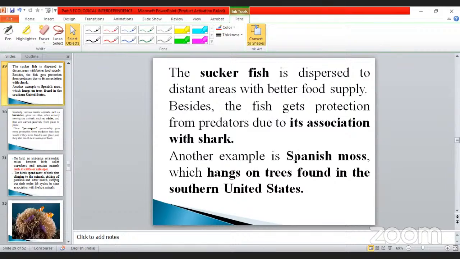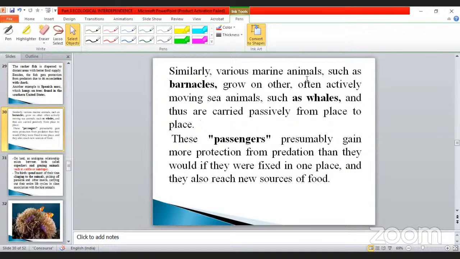Okay, my dear. Another example, Spanish moss, which hangs on trees, is found in the southern United States. This is another one. The next one is similar: various marine animals such as barnacles grow on other, often actively moving sea animals such as whales, and thus are carried possibly from place to place. These passengers presumably gain more protection from predation than they would if they were fixed in one place, and they also reach new sources of food.